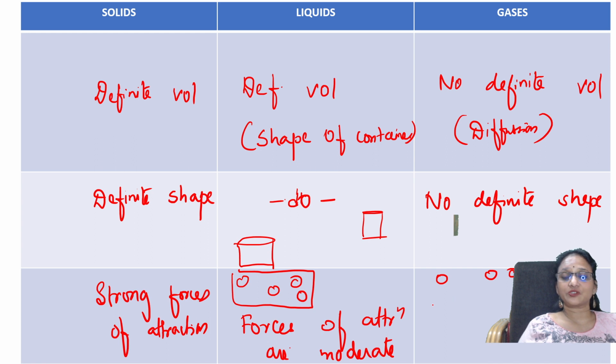So maybe I'm covering the picture, so I'm writing here the forces of attraction of the gases is very far. The attractions are less and they flow very far. The tendency to flow is more. Correct, students? So strong forces of attraction here, forces of attraction are moderate in liquids, and attractions are less in case of gases.